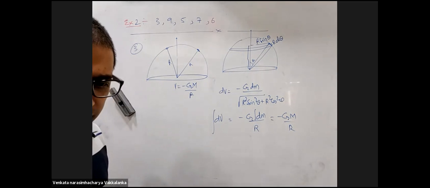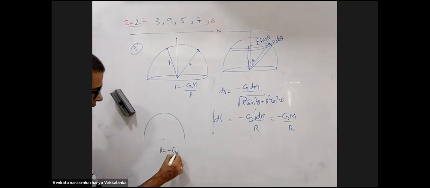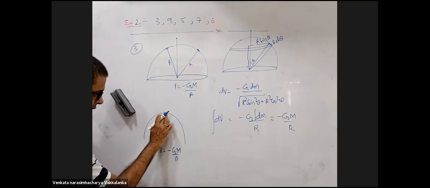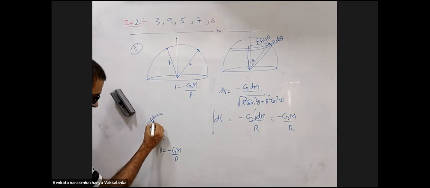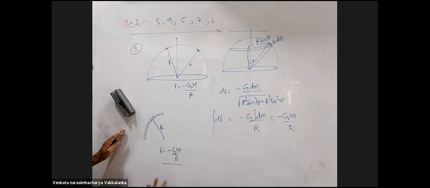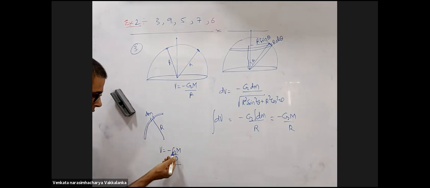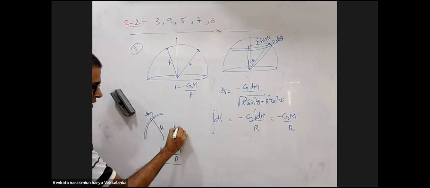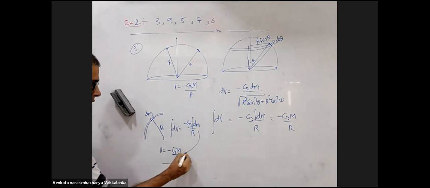Now they did some wire bent in the quarter of a circle. Now see, if you take a semicircular wire, what will be the potential here? Minus GM by R. Now I fold this onto this side. Mass distribution for any element is the same from here. I fold this on this side. Again, the value will be the same because potential is a scalar. You are taking dm. How do you do this integration here? dV is minus G dm by capital R. You want to integrate. Again, I am left with the same thing, minus G capital M by R.